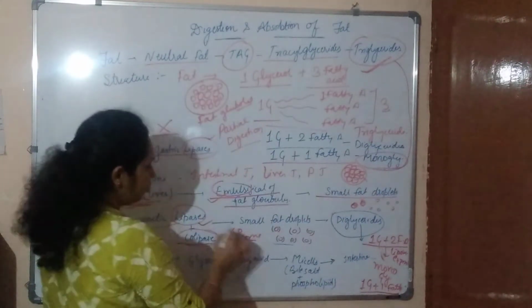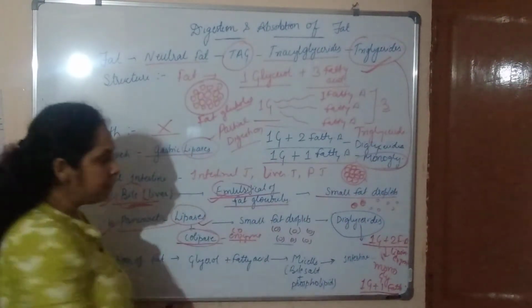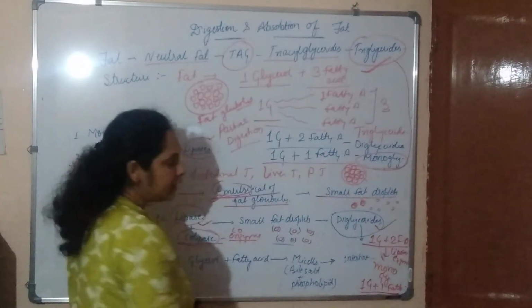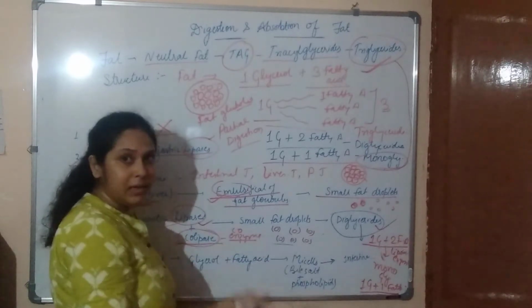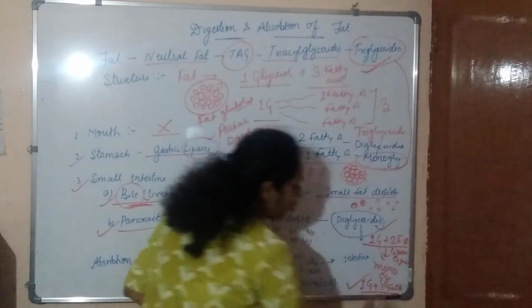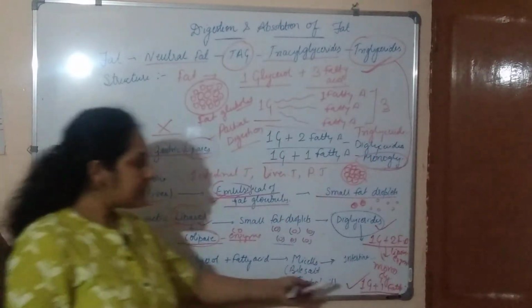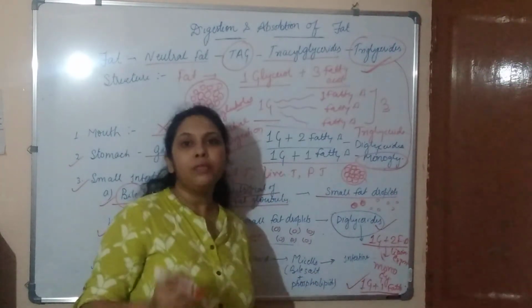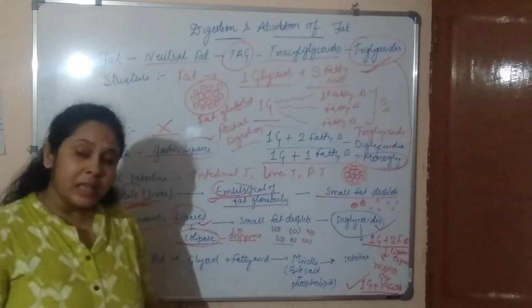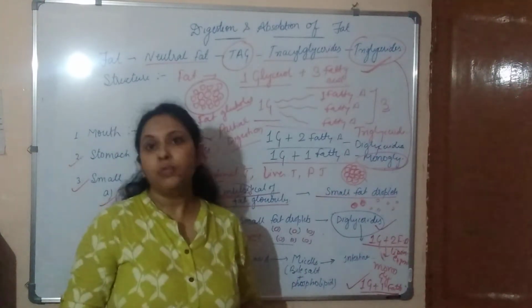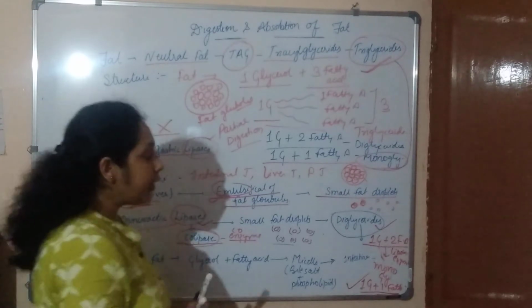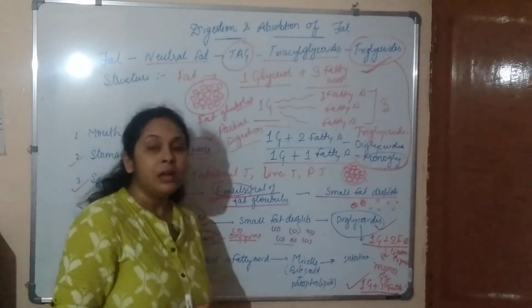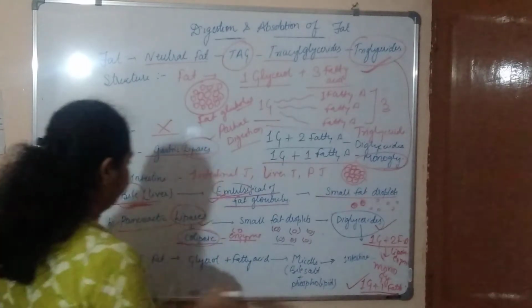Now due to the presence of this lipase enzyme, this triglyceride is converted into diglyceride, and again it acts on the diglyceride and converts it into monoglyceride. Now this monoglyceride contains glycerol and one fatty acid, and both are insoluble in water. So what happens? How will it be absorbed by the intestine?